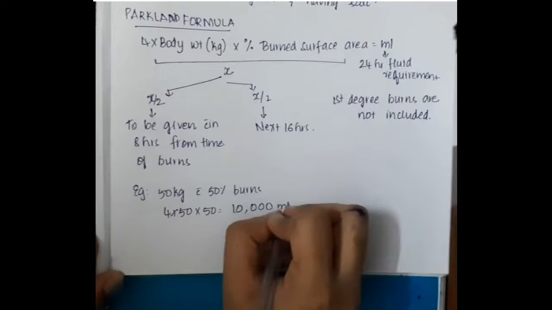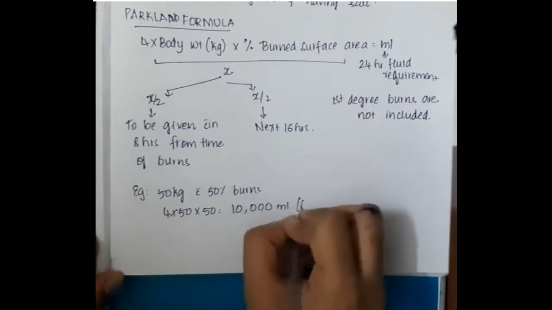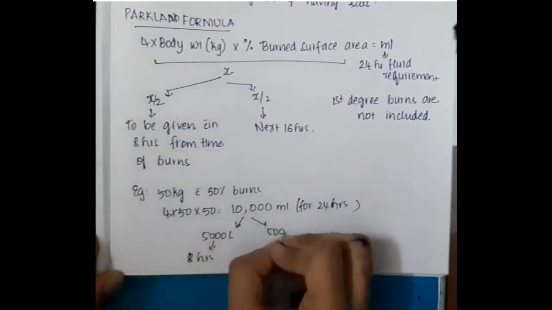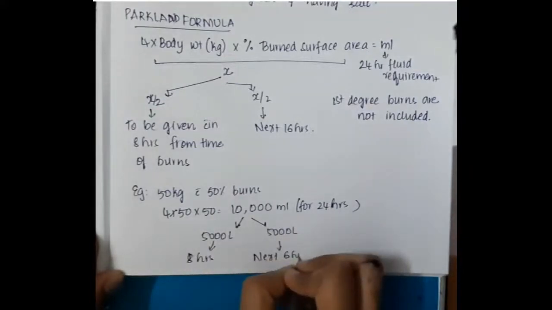Among this 10,000 ml of fluid, only half of it, that is 5,000 ml, is given in 8 hours, whereas the other 5,000 ml is given in the next 16 hours.